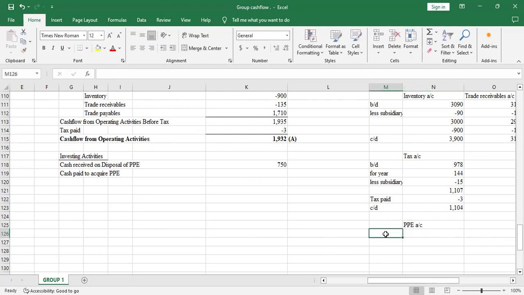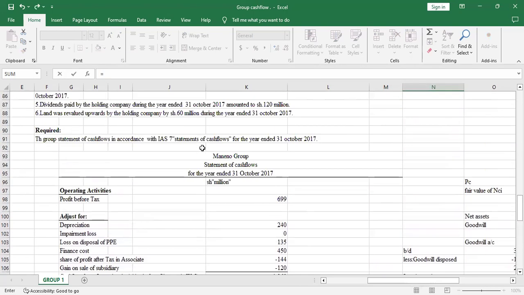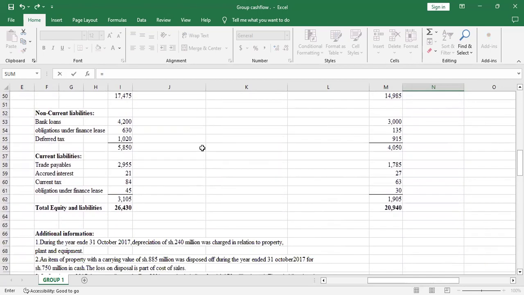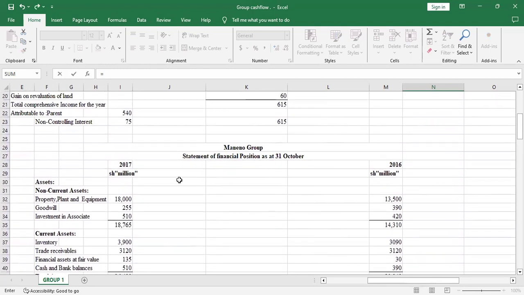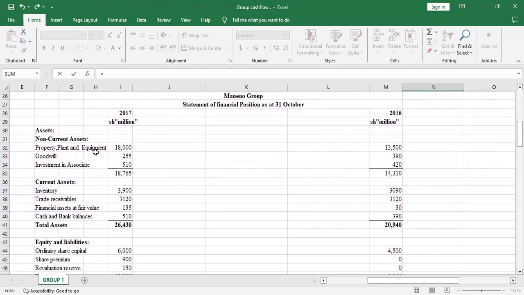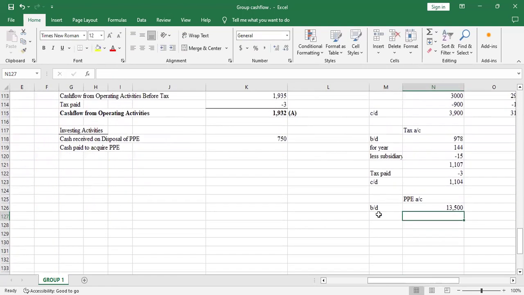So we start with the balance brought down. You go to the statement of financial position under non-current assets. So the balance brought down, you can see this 2016, is 13,500. So I'll pick it. Then I'll check the adjustment. The first adjustment always is the depreciation. There was a depreciation.